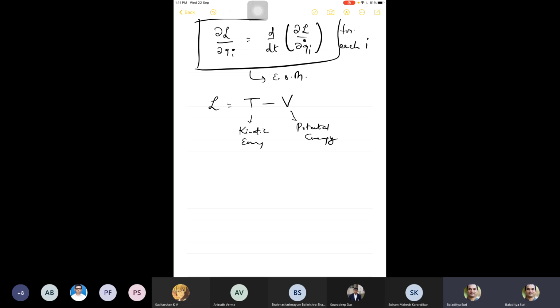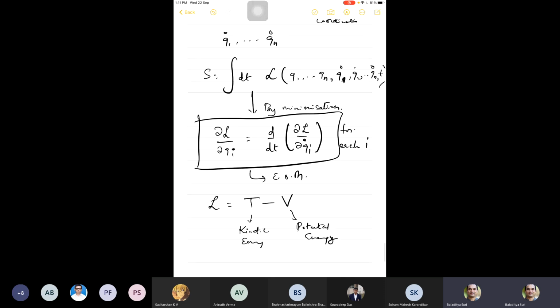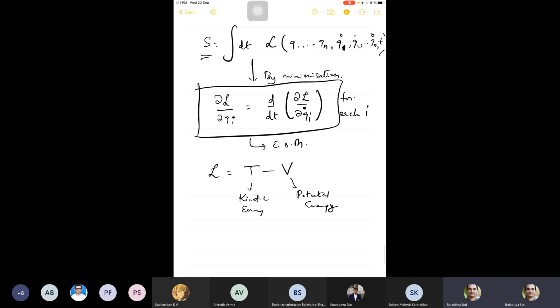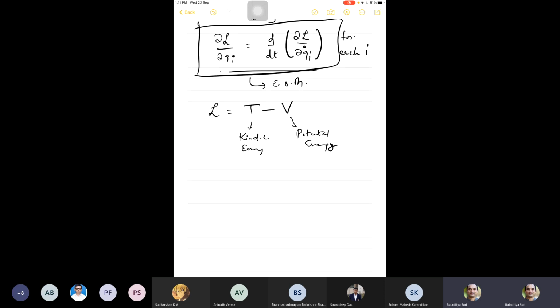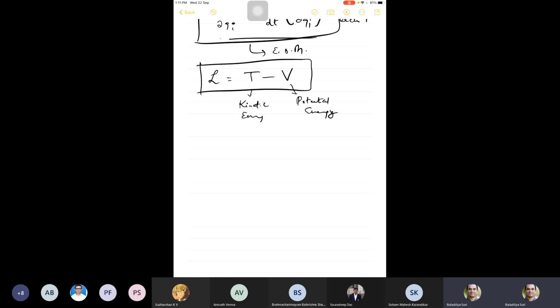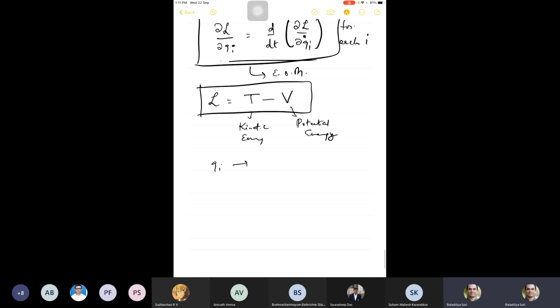Now, why are we discussing all this? Because this is the discovery that they made, that there is an underlying principle given by this action integral, and by minimizing the action integral, you get an equation of motion like this, and this equation of motion becomes exactly Newton's laws for this choice of the Lagrangian. If you choose L to be T minus V, then, for example, if you take qi to be just x, y